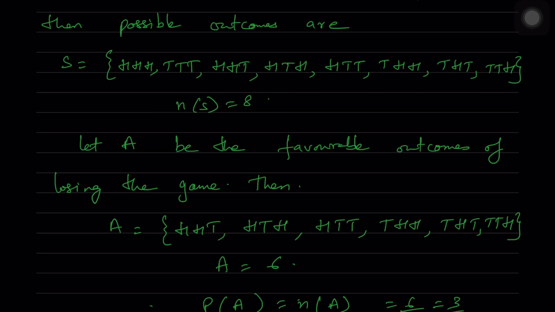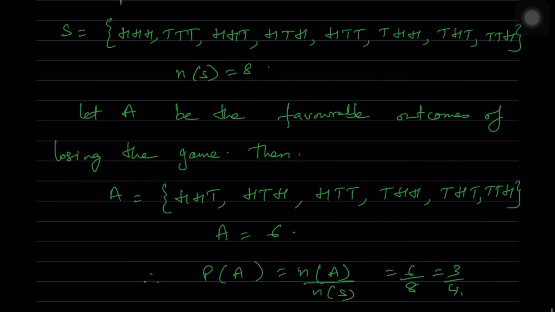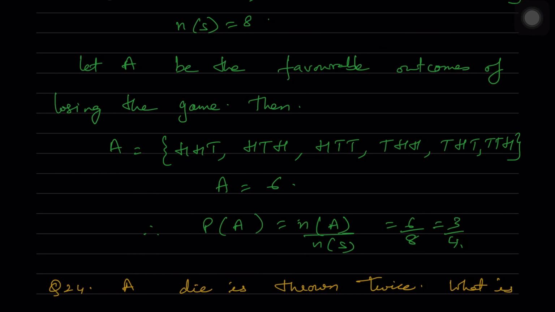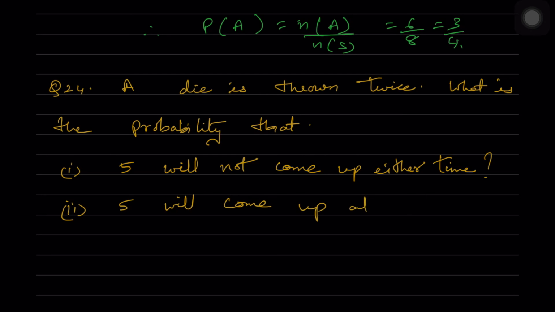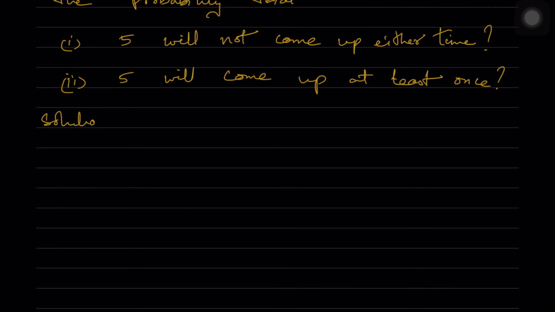So the 23rd one is also done here. So what's the answer for the 23rd one? It is 6 by 8, which is 3 by 4. Now the 24th one: a die is thrown twice. What is the probability that 5 will not come up either time, or that 5 will come up at least once? So now when a die is thrown twice, the possible outcomes are all these possible outcomes which you are having here.